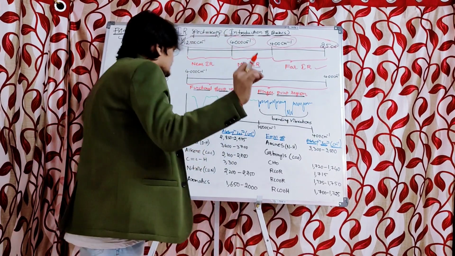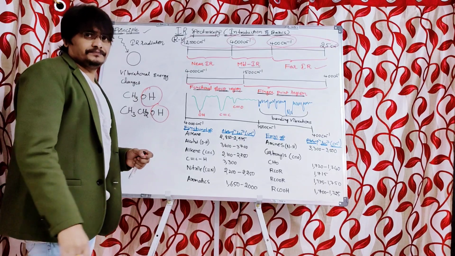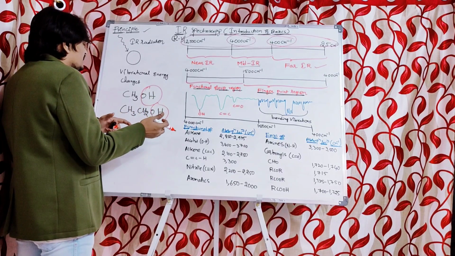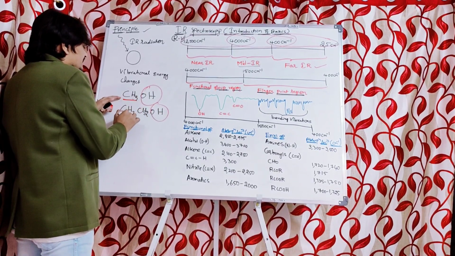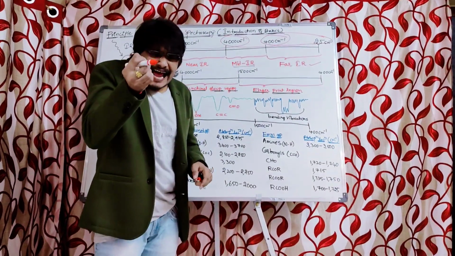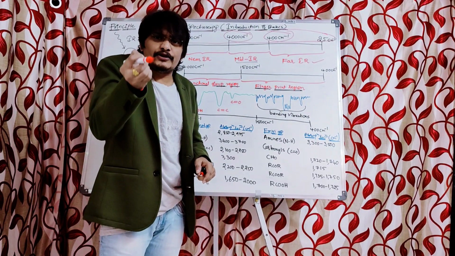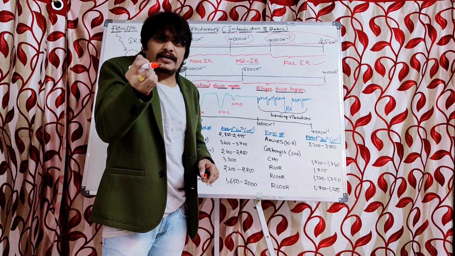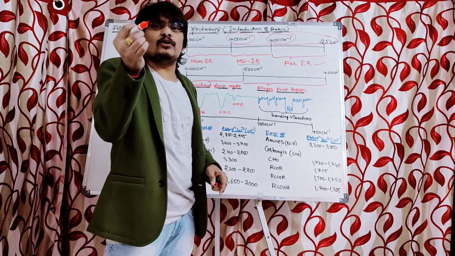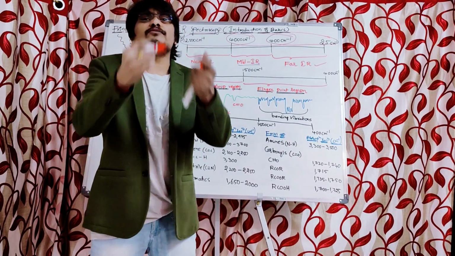Now, these two molecules are closely related with respect to structure. Why are they closely related? Because one has one carbon, that is CH3, and the other has two carbons. That is the only difference. Even though there is a slight difference in the structure of the molecules, you will definitely get a different pattern of peaks in the fingerprint region, even though they are closely related isomers.